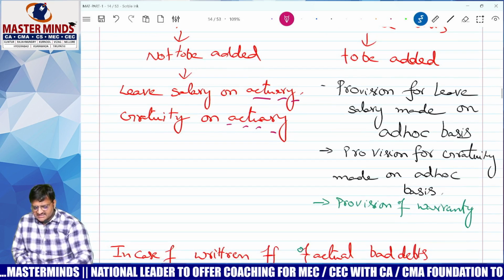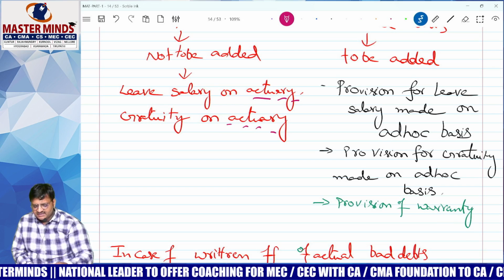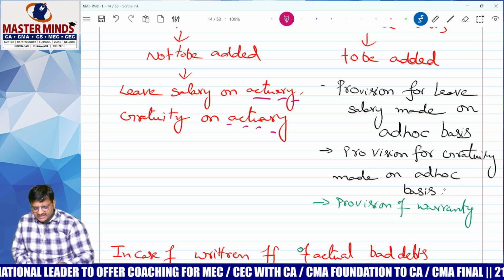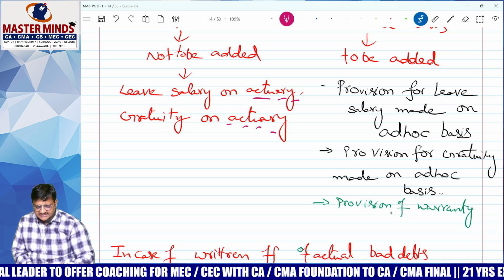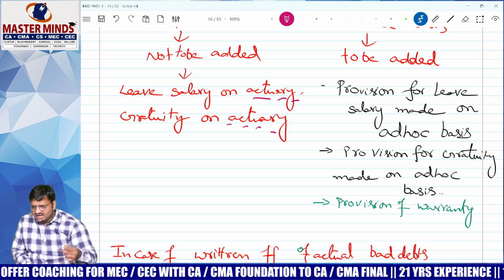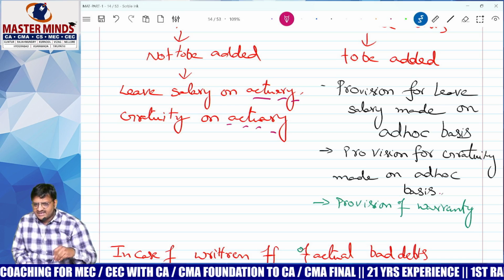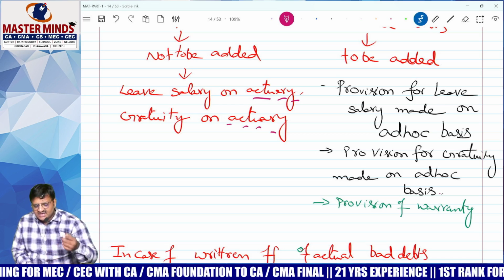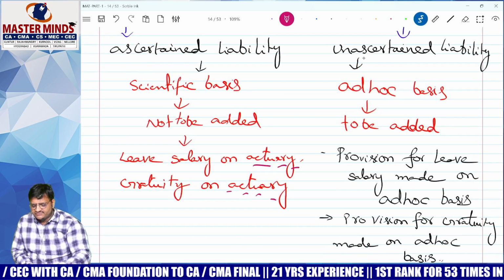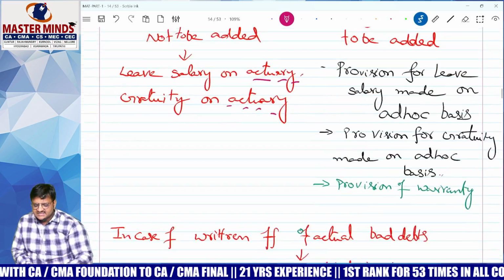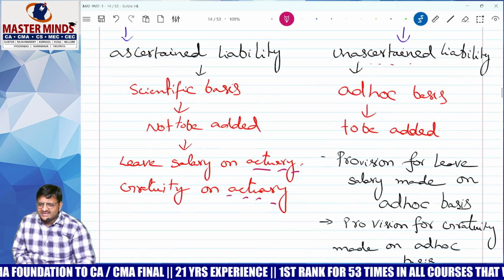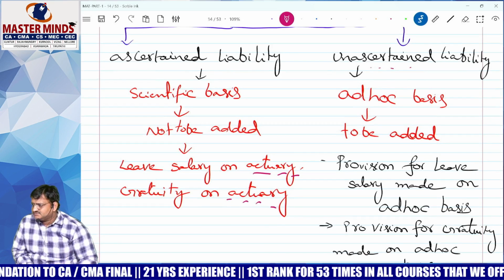Next one, example, provision for leave salary made on ad hoc basis. Provision for gratuity made on ad hoc basis. Provision for warranty which is made on ad hoc basis or rough assumption basis or else non-scientific basis or else without any proper evidence. All these are called as provision for unascertained liability. Add or don't add? Add. That's all.